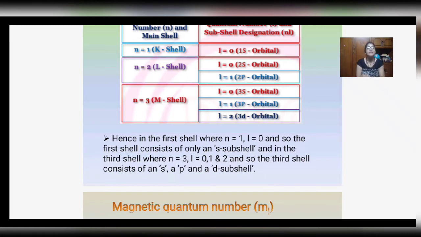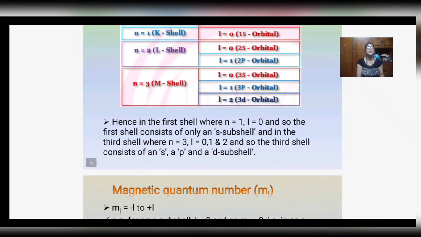Hence, in the first shell where n equals 1, l equals 0, so the first shell contains only the s subshell. And in the third shell where n equals 3, l equals 0, 1 and 2, so the third shell consists of s, p and d subshells.